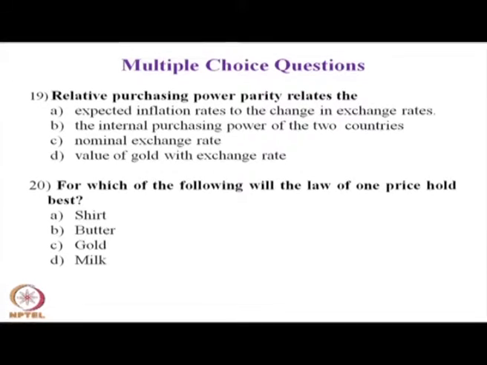B. The internal purchasing power of the two countries. C. Nominal exchange rate. D. Value of gold with exchange rate. Mark the answer, keep it with you.